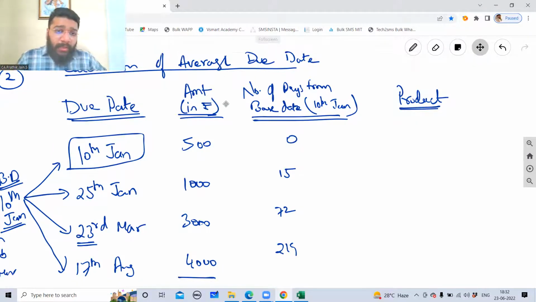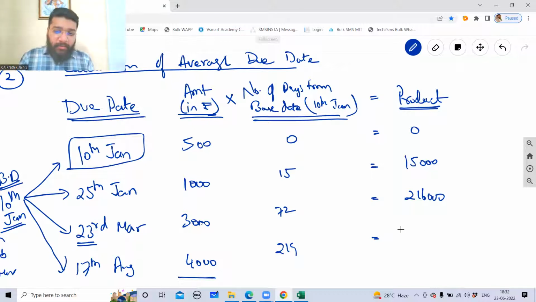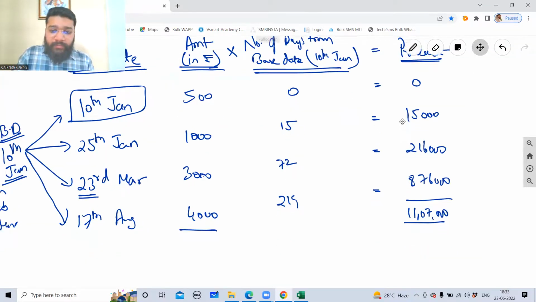Now we have to do the product, guys. Amount into the number of days will give me the product. 500 into 0 is 0. Now take your calculator, guys. 1000 into 15, M plus, will give you 15,000. Then don't do anything. Press 3000 into 72, M plus, which is 2,16,000. Then 4,000 into 219, M plus, 8,76,000. Then what will you press? MRC. 11,07,000.